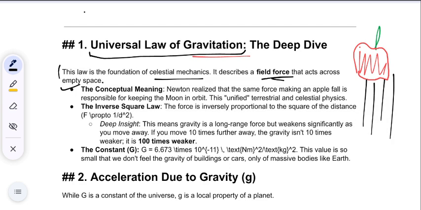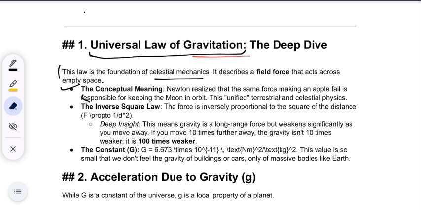It fell from the tree. So when it fell, Newton realized that there is a force which is responsible for making the apple fall. And in the same way, there is a force which is responsible for keeping the moon in orbit. The force which is applied here is the same force which is responsible for keeping the moon in orbit around the earth. Okay, this thing was realized by him.